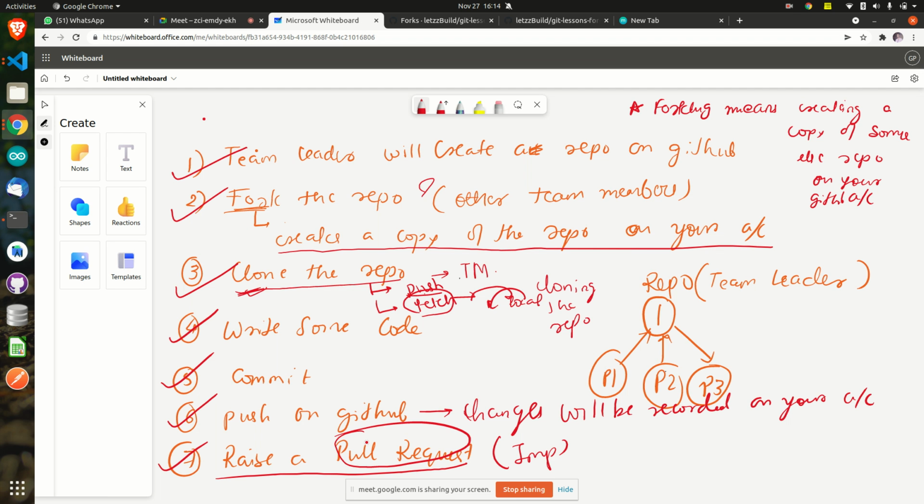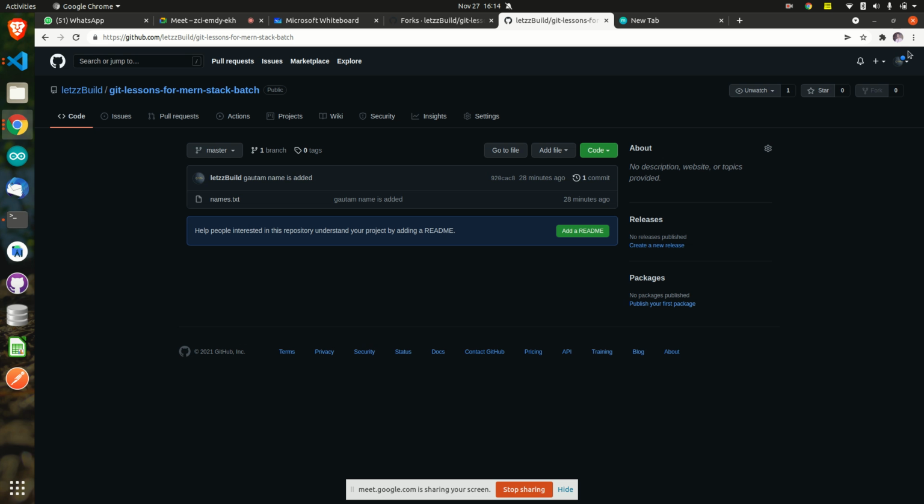So do it. See, I will not be doing these things here because it's your work. I am the team leader, so it's your work to do all these things, okay? We have done all these things already. We are not doing something new. You know how to write some code, open VS Code and write some code. You know how to clone the repository: just copy that link, type git clone, and it will come. Commit it, and after committing, push it on GitHub. Once you push it on GitHub, now just see. If you want, I'll do it.